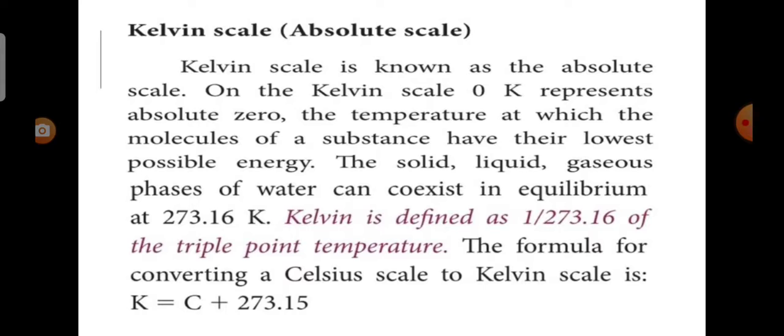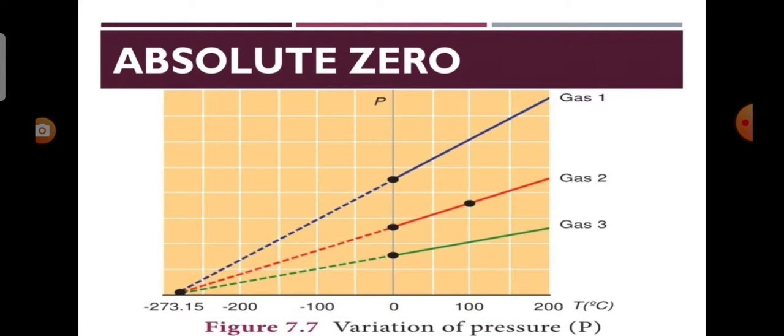Kelvin is defined as 1 by 273.16 of the triple point temperature. Formula for converting a Celsius scale to Kelvin scale is K equal to C plus 273.15. Now we see the absolute zero, the temperature at which the pressure and the volume of gas theoretically reaches zero.